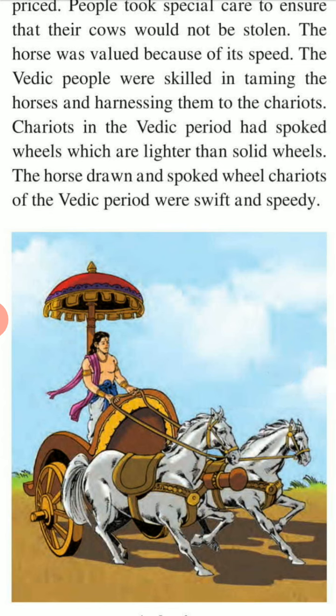The Vedic people were skilled in taming horses and harnessing them to chariots. The chariots in the Vedic period had spoked wheels, which are lighter than solid wheels. The horse-drawn, spoked-wheel chariots of the Vedic period were swift and speedy.